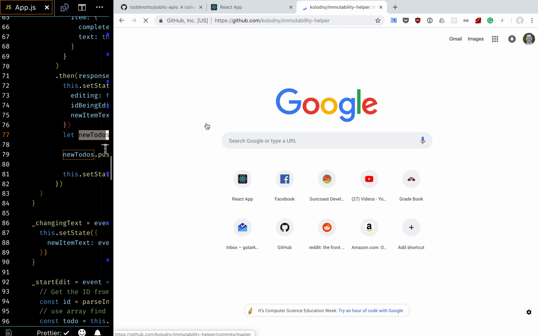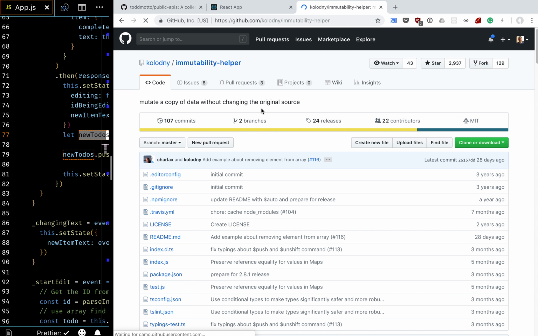So immutability helper is a library we use when we're doing this kind of work. Immutability helper says it mutates a copy of data without changing the original source. So we want to be able to take the to-dos and get a copy of that array, but with some change applied to it. We want an entire copy of it, but something done to it. And what we want now is something pushed to the end of that array.